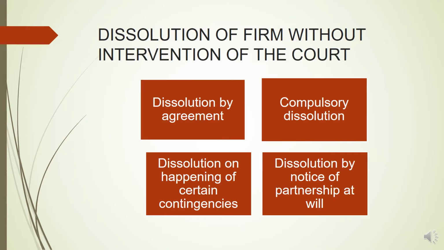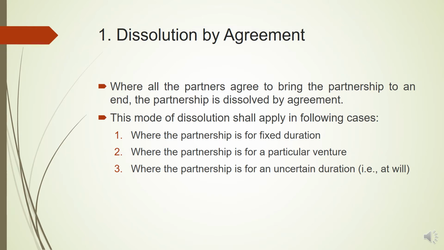First is dissolution of firm without the intervention of court. There are four ways by which the firm can be dissolved without the intervention of the court: dissolution by agreement, compulsory dissolution, dissolution on happening of certain contingency, and dissolution by notice of partnership at will. The first is dissolution by agreement.